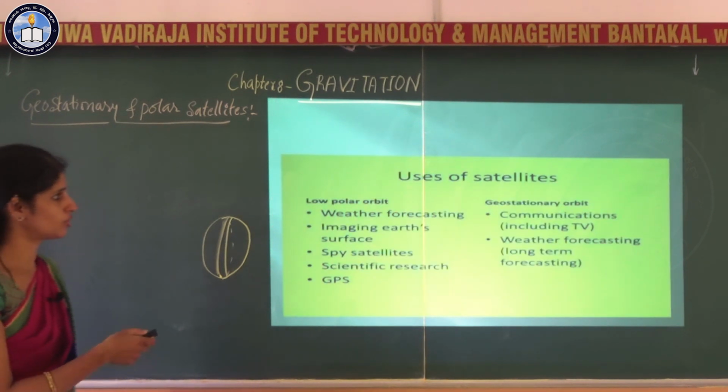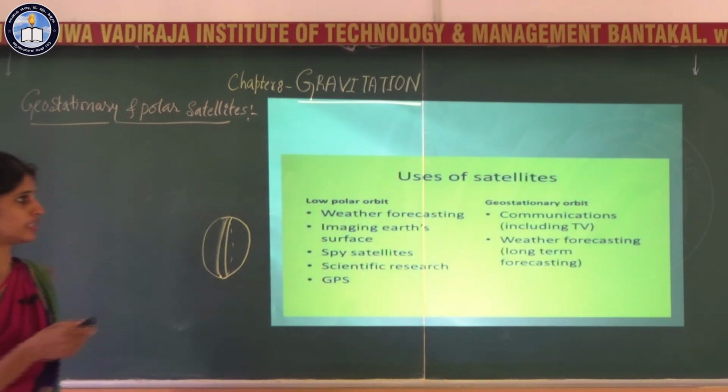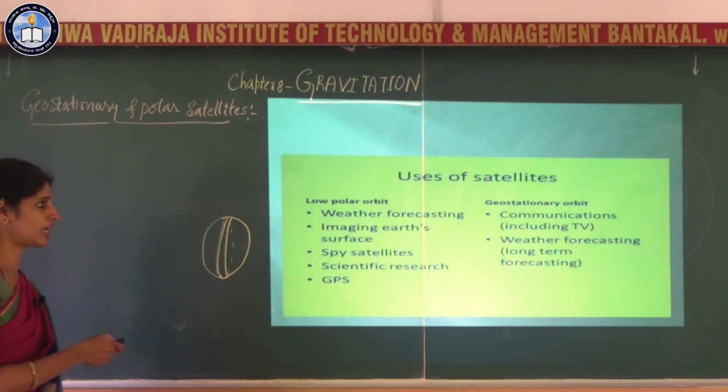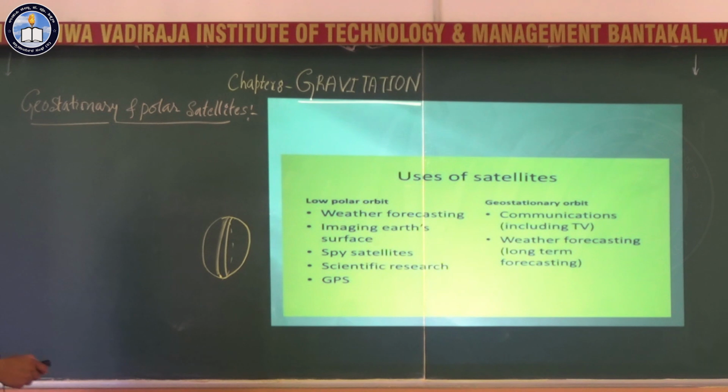If we sum up the uses of these satellites, polar satellites are mainly used for weather forecasting and imaging Earth's surface. Spy satellites are mainly used in intelligence, military applications and scientific research. Then GPS, the global positioning system.